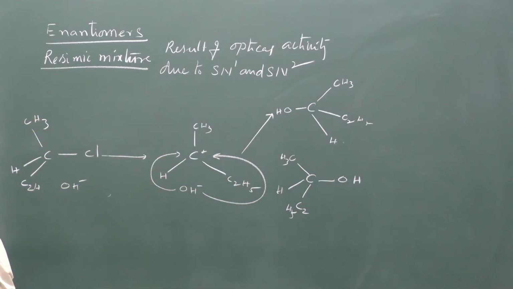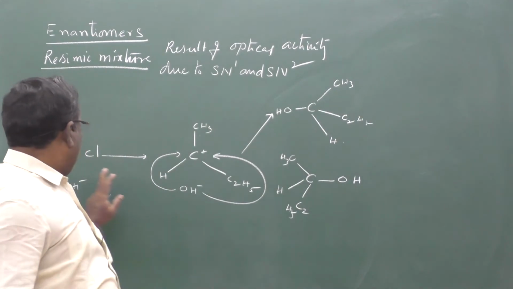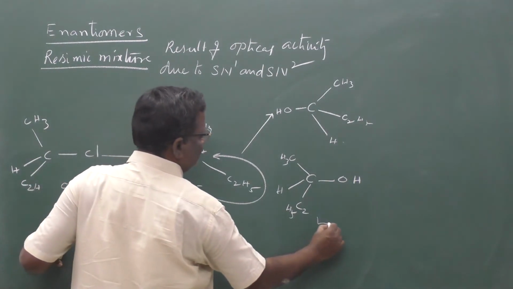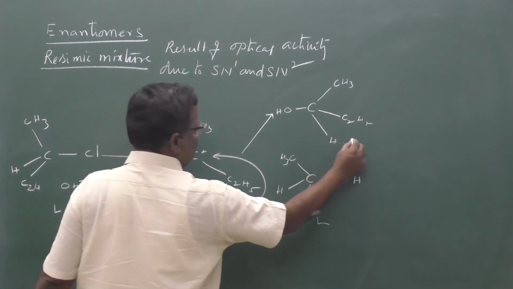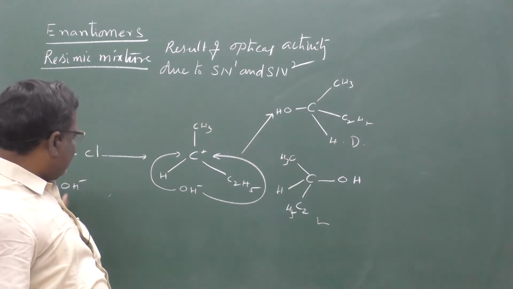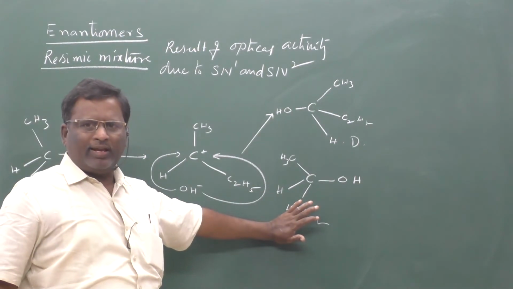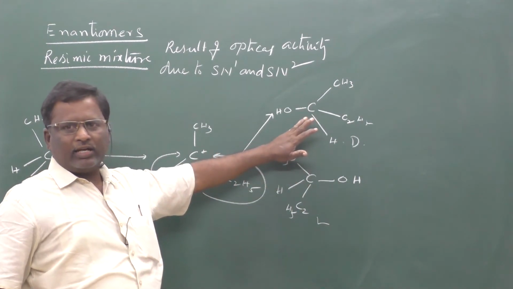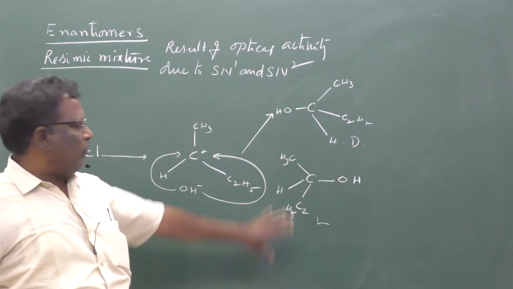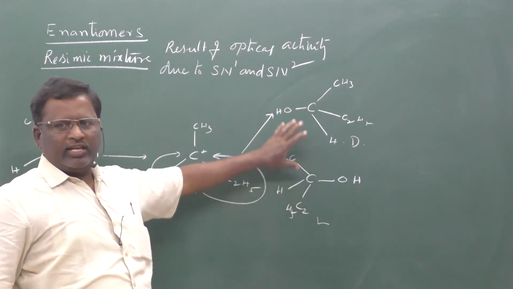So there are two possibilities. These two are mirror images of each other. Here, if this is L form, this is also L form, but this is D form. That means due to the SN1 mechanism, the same optically active compound may arise, or a different one, or a mixture of the compounds. There is every possibility. If these two are formed in equal proportions,